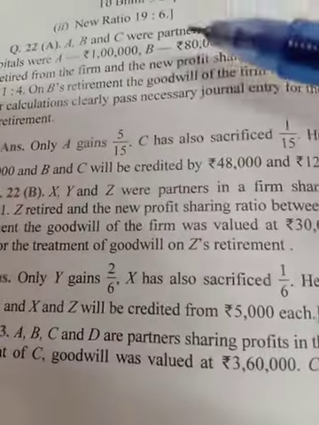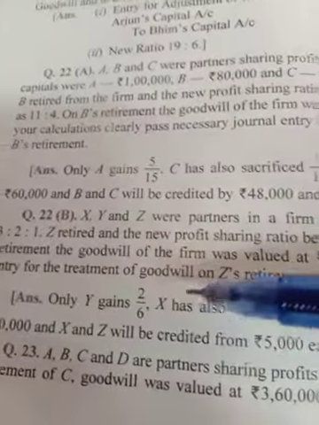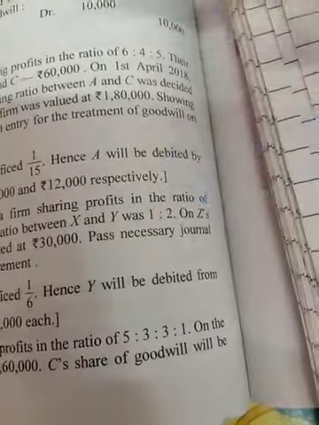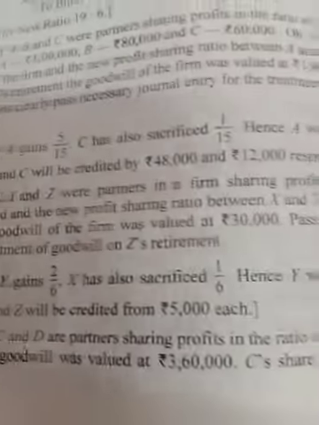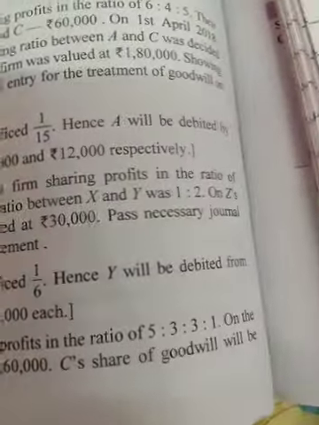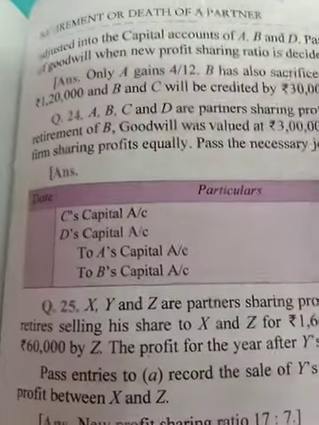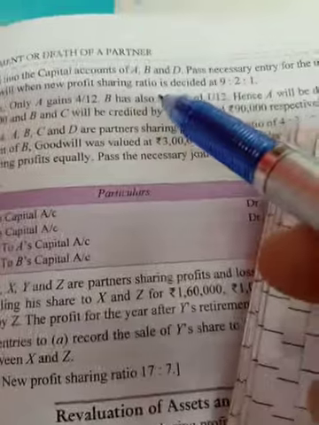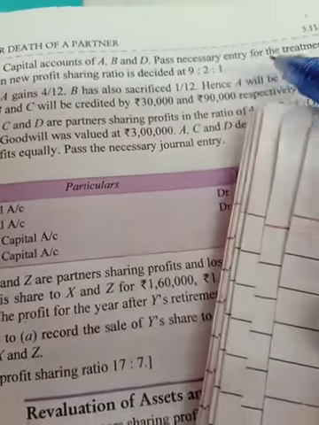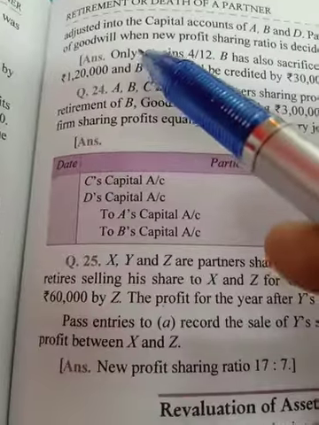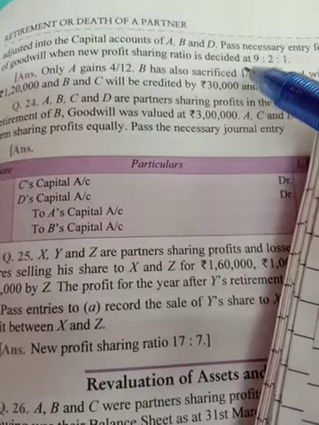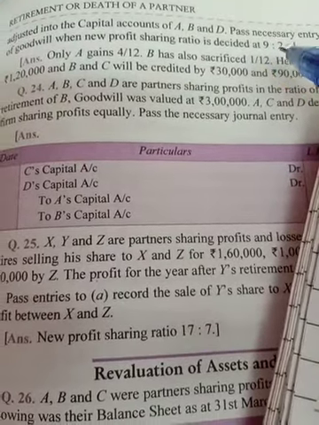Now in 23rd question, A, B, C, D are partners sharing profit in the ratio of 5:3:3:1. On the retirement of C, goodwill was valued at 3,60,000, and C's share of goodwill will be adjusted into the capital accounts of A, B and D partners. Pass necessary journal entry for the treatment of goodwill when the new profit sharing ratio is decided as 9:2:1.